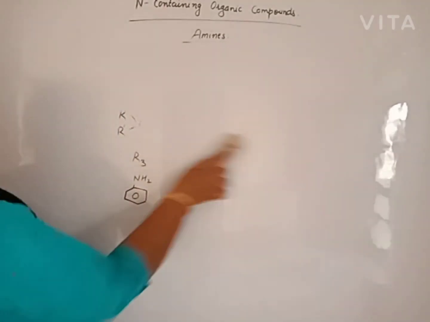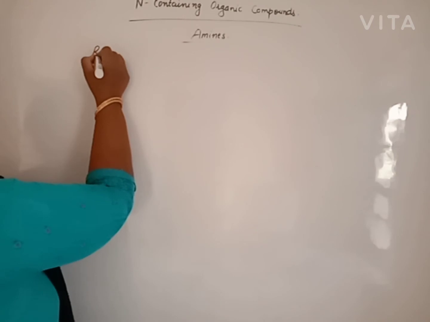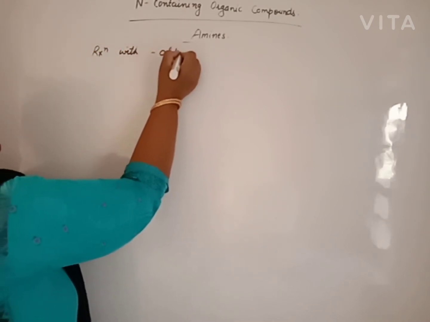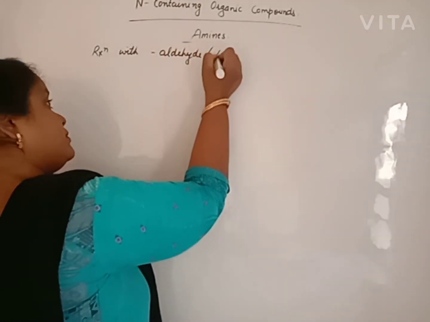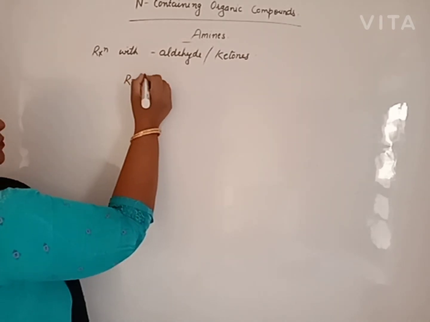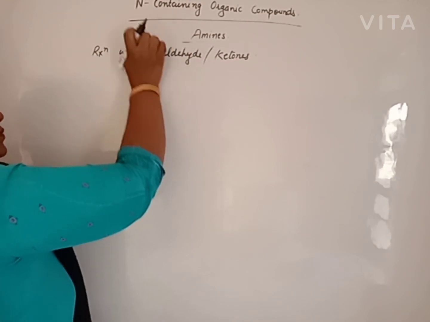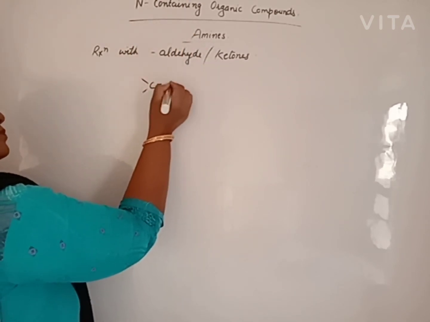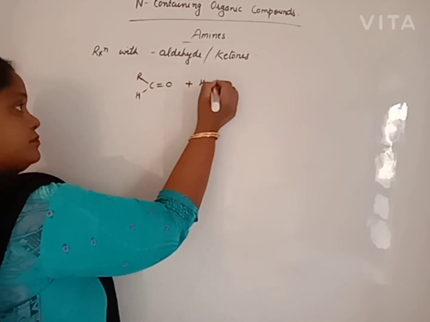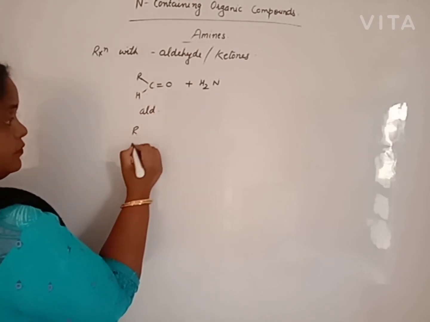Next, reaction with aldehyde or ketone. Beta, reaction with either aldehyde or ketones. Beta ji, primary amine reacts with aldehyde, or we can say ketone.